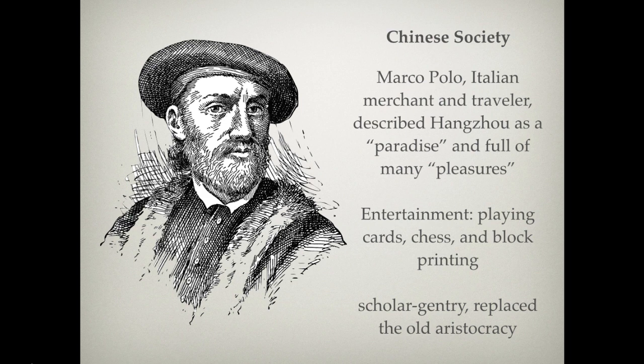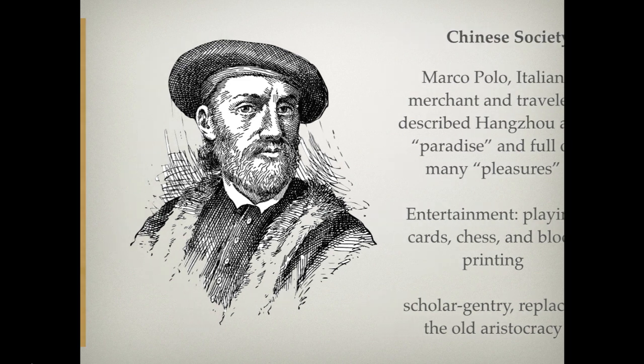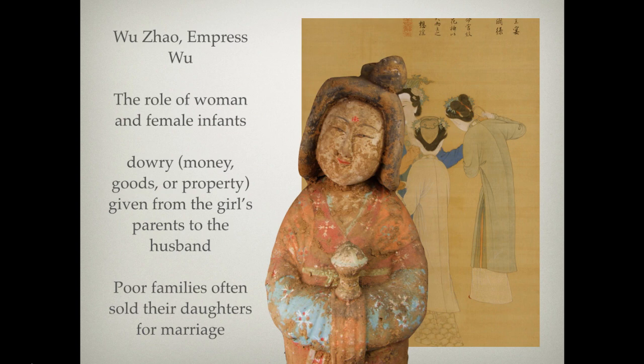But we also see the rise of a scholar gentry that replaced the old aristocracy. That is, we see a new elite that were more scholastic, more intellectual, rather than the landed aristocracy that you might see in a sort of feudal, medieval mindset. And so we see some major shifts in the political structure in that sense as well. We also see the role of women, and for the most part, the role of women is minimal. But there are a few exceptions.